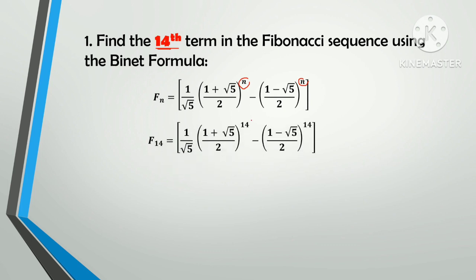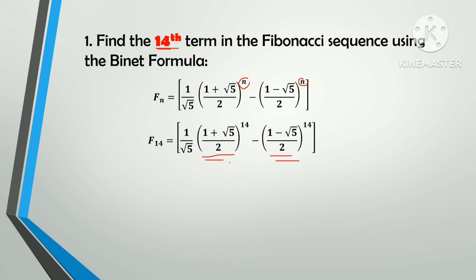So we will have 1 over square root of 5 times the quantity of (1 plus square root of 5 over 2) raised to 14 minus (1 minus square root of 5 over 2) raised to 14. Okay, next step, we have to solve for this and this.